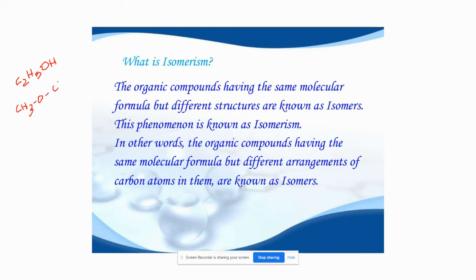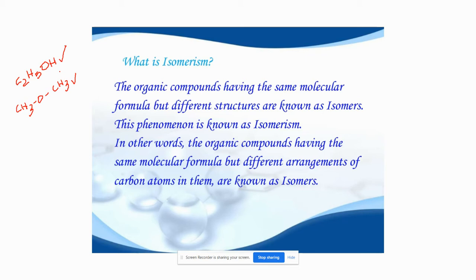So here the question is: is there any similarity between ethyl alcohol and dimethyl ether? The answer is no. Why? Because this compound belongs to the alcohol family and this compound belongs to the ether family, so they differ in their physical as well as chemical behavior.